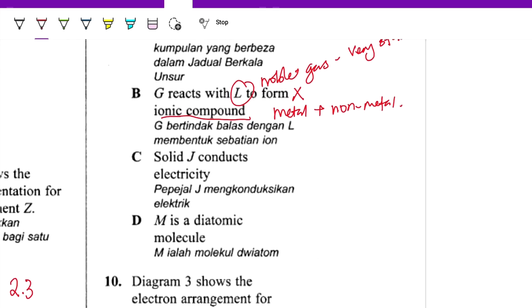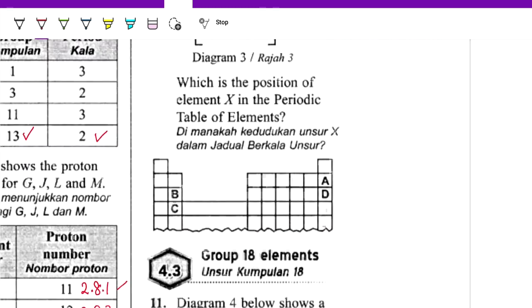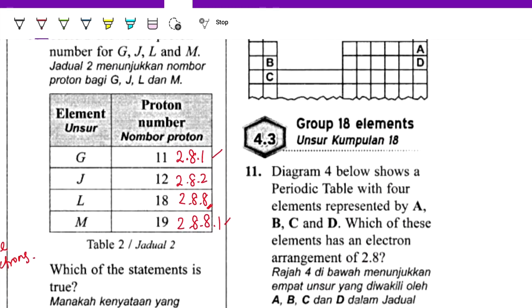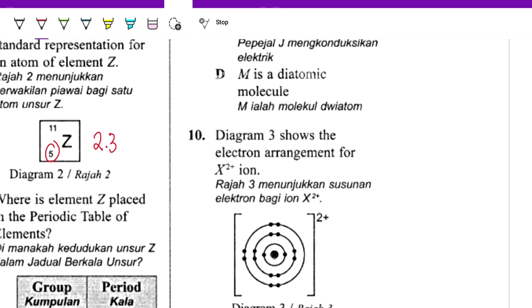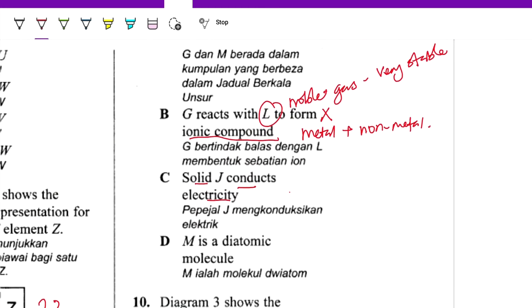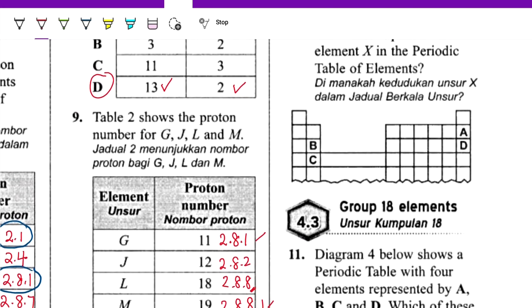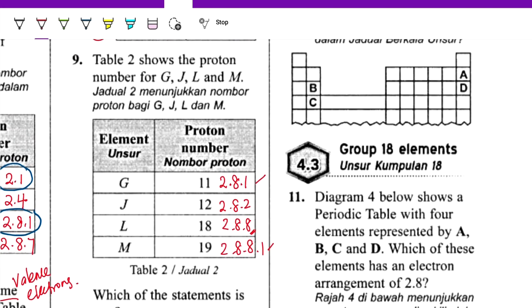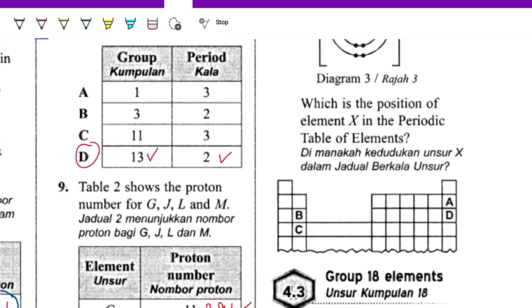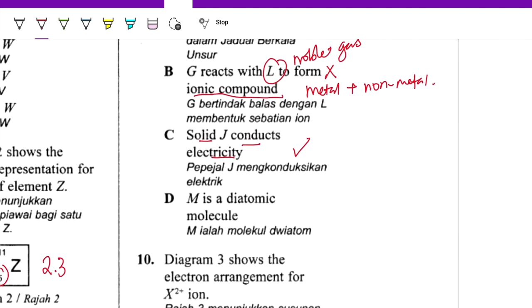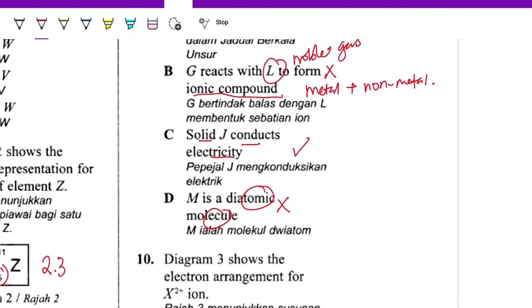Solid J conducts electricity. Conducting electricity in the solid state means that it must be a metal. So is J a metal or not? Yes, 2, 8, 2 is an alkaline earth metal. So C should be correct. Next, M is a diatomic molecule. M is 2, 8, 8, 1. So 1 valence electron is a metal. So it's not a molecule, so it's not diatomic. It should be a metal. So the answer is C.